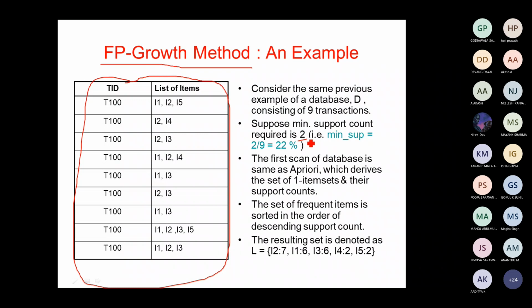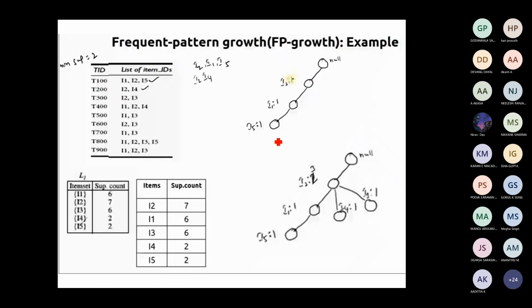Now the result is, you have to initially find out the frequent item sets which are sorted in the descending order of the support count. That is the first step you have to do. Here also we are going to find out the frequent item sets, but without using candidate pairs. So instead of the join and prune step, we are going to make use of the FP tree. So how to draw this FP tree? You take the item set.